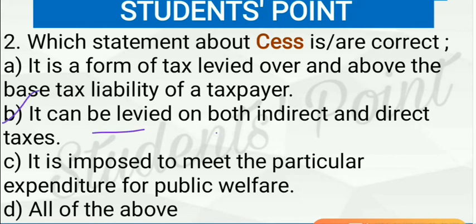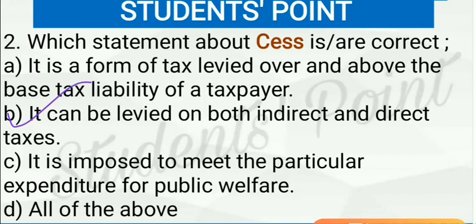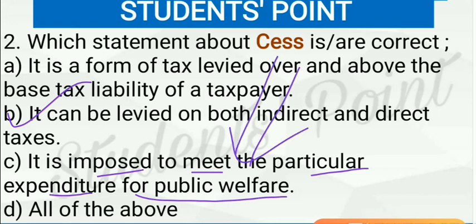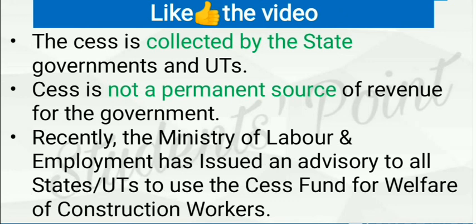It can be levied on both indirect and direct taxes. This is also correct. Cess can be imposed on both indirect taxes as well as direct taxes. Direct taxes like income tax we pay on our income, corporate tax that corporates pay on their profits. So this statement is also correct, and it is imposed to meet particular expenditure for public welfare. As I told, cess is used to meet expenditure of a particular purpose. So here C is also correct. So all these three statements are correct. D is the right answer. So you have to appreciate the difference between cess and surcharge and its definition.